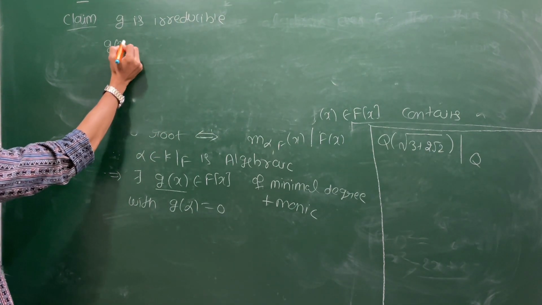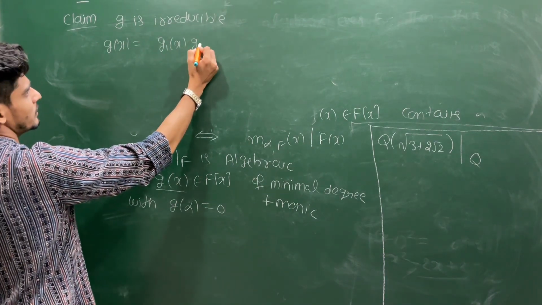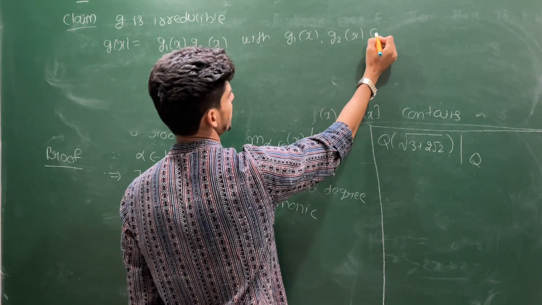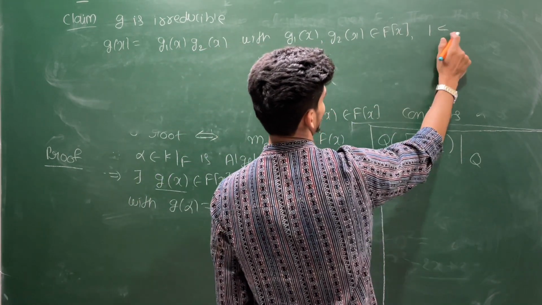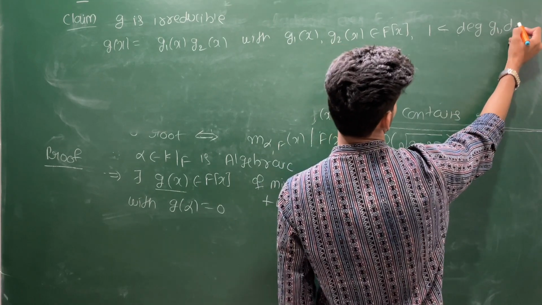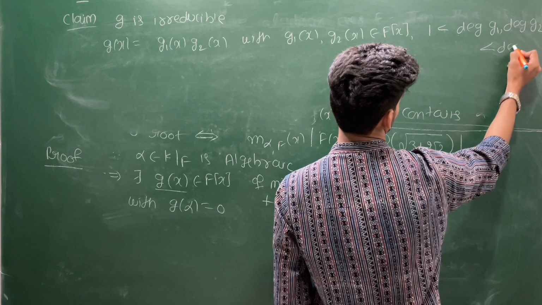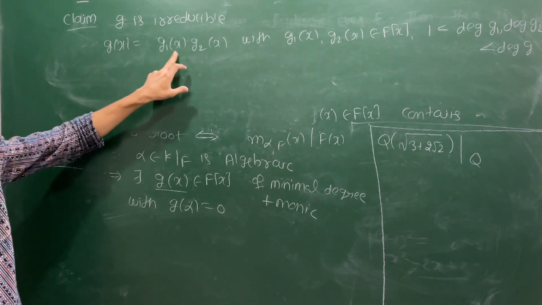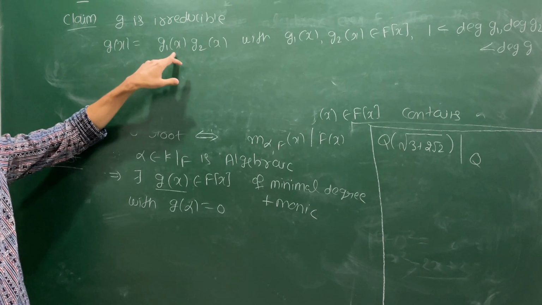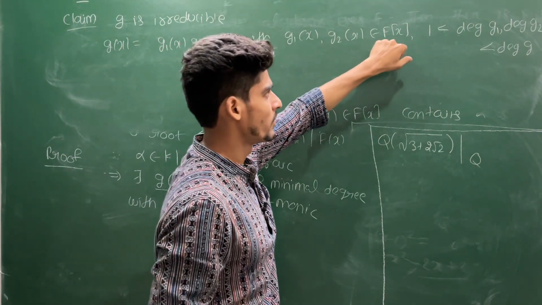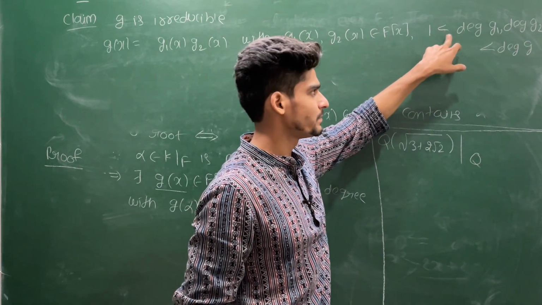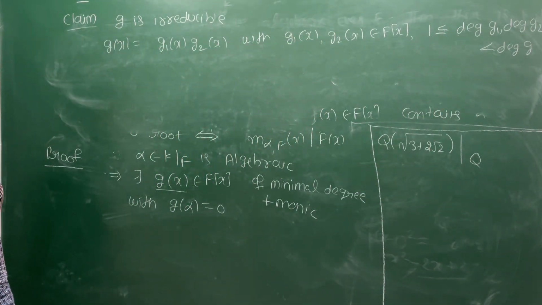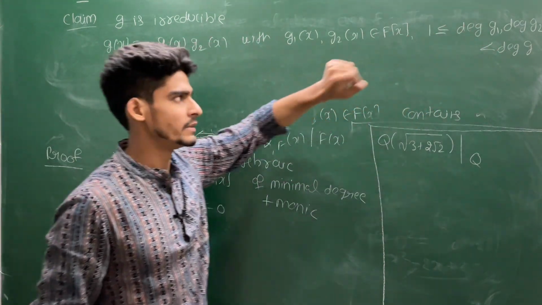Suppose you can express g(x) as g1(x) g2(x) with g1(x), g2(x) belonging to F[x] and 1 less than or equal to degree of g1, degree of g2 less than degree of g. This is the meaning of reducibility. That means g(x) can be expressed as a product of two lower degree non-constant polynomials.